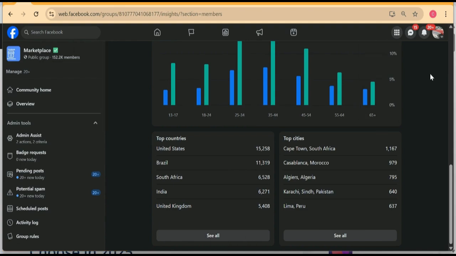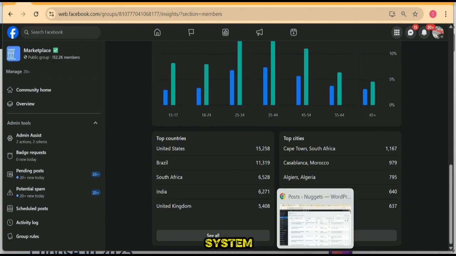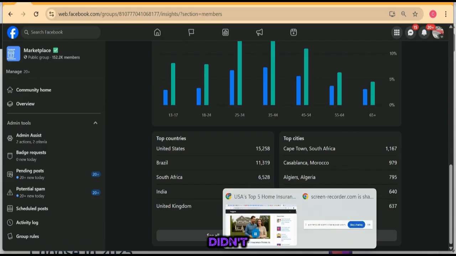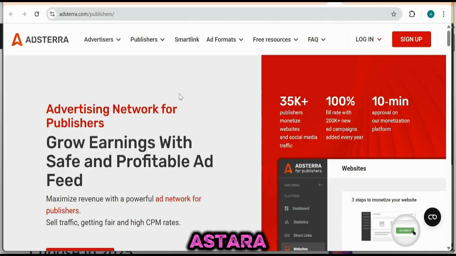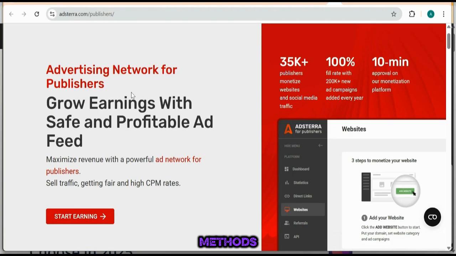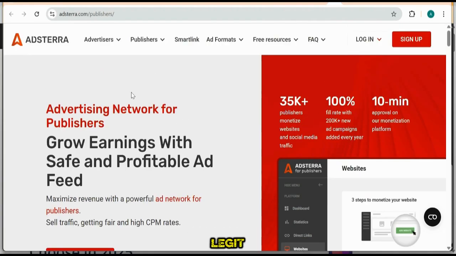So that's that. When you partner with these companies, they have their own system. I didn't talk about the payment methods, like Astera's payment methods. These are really legit because all of them use bank accounts. You cannot say they are not legit, because you need to open a bank account and submit your account information for payment.